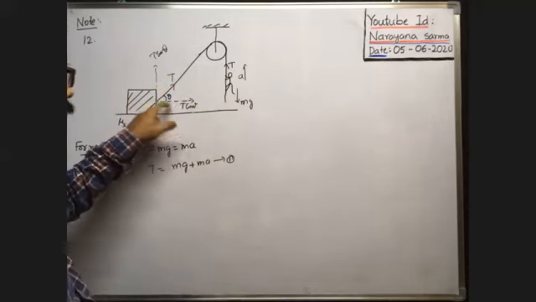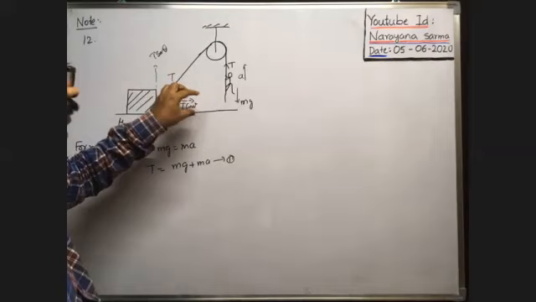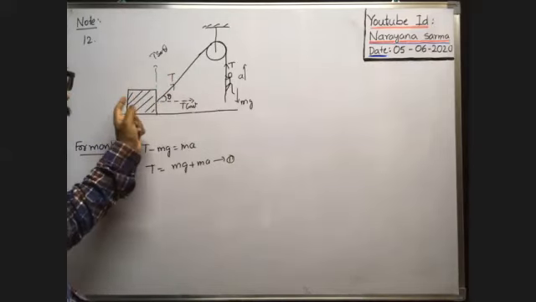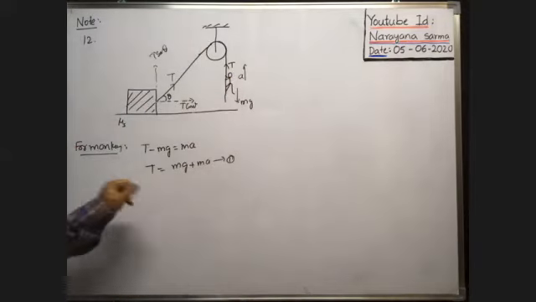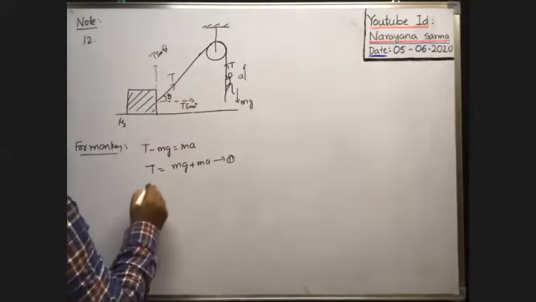Their component acts along this direction, and that component of tension is not sufficient to pull the block in the forward direction. That's why the monkey starts climbing with acceleration, due to the tension increase. Such a tension component is T cos theta.